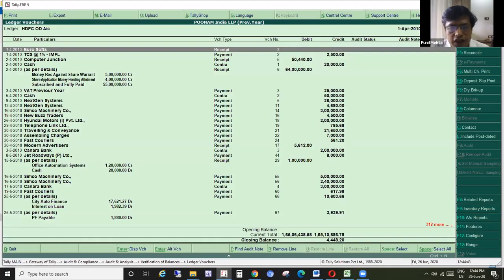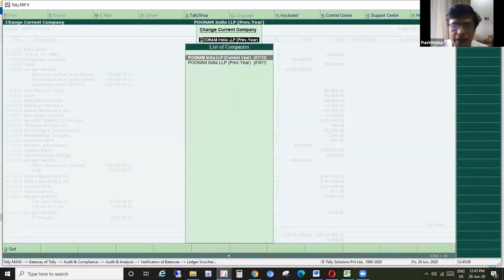So the shortcut is clicking on F3 company. While we are looking at a particular ledger, if you want to see the same ledger in a different company, if you have loaded that company, you can just click on F3. Okay, we will come back to our current year company.